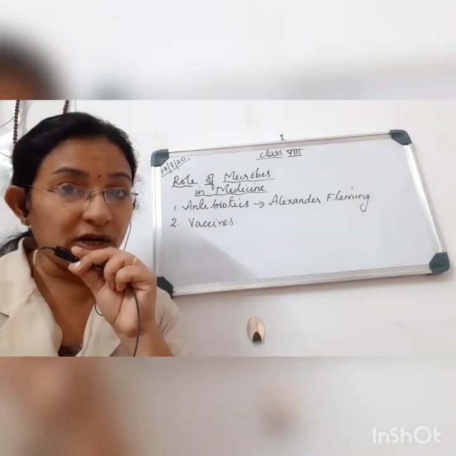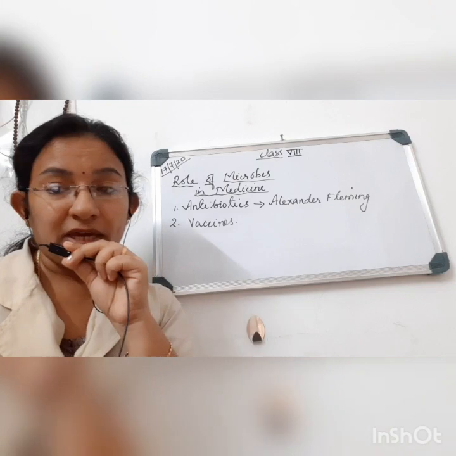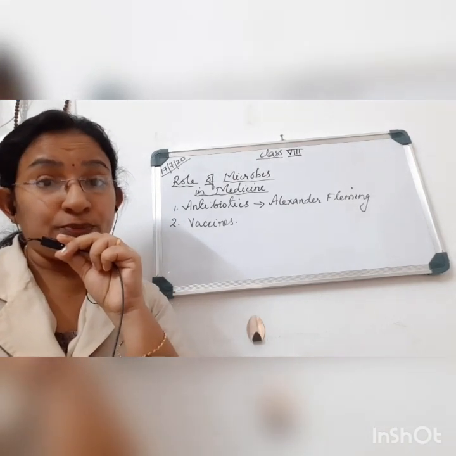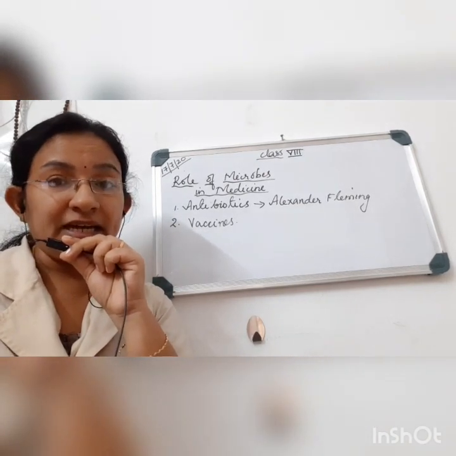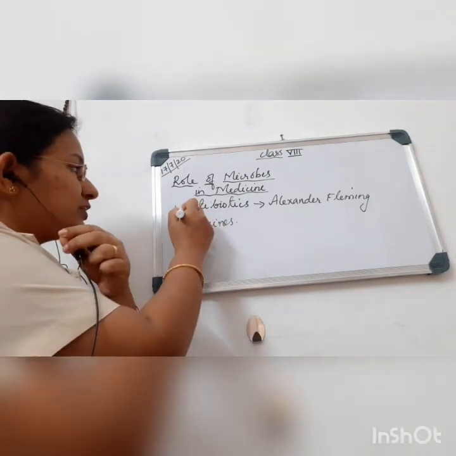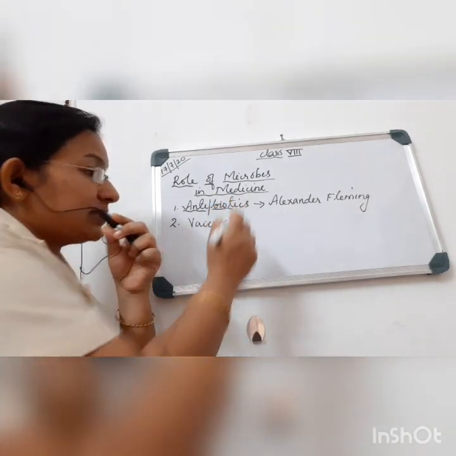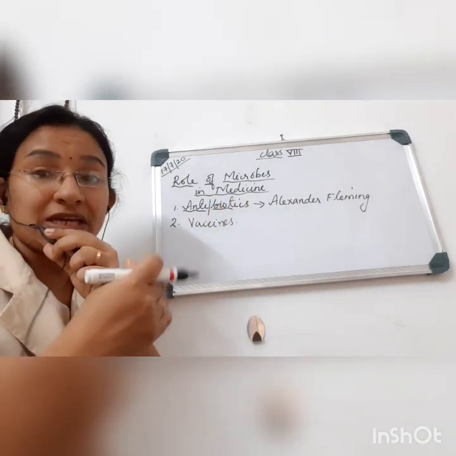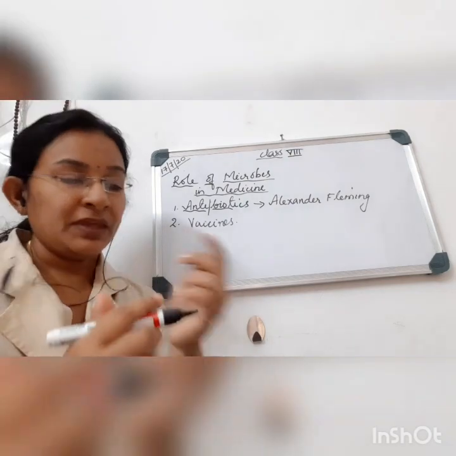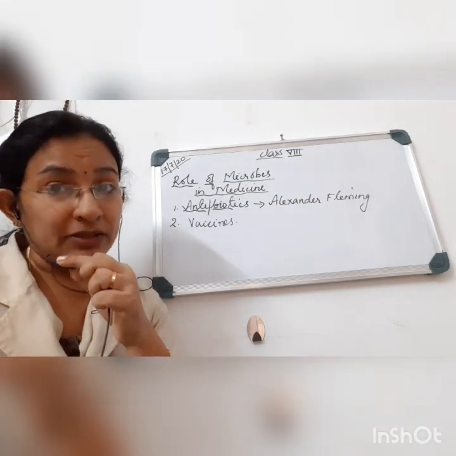Have you understood? These chemicals or products which are released from these microbes are referred to as antibiotics. The word meaning of antibiotic: anti refers to against, and biotic refers to life. So we can say antibiotic means something which is against life, that is, to kill the disease causing organism. And we call the disease causing organisms pathogens.